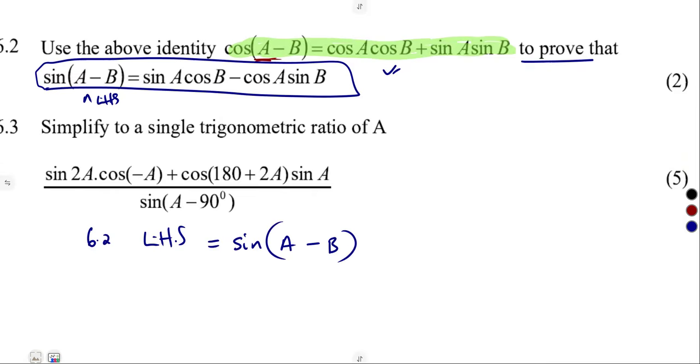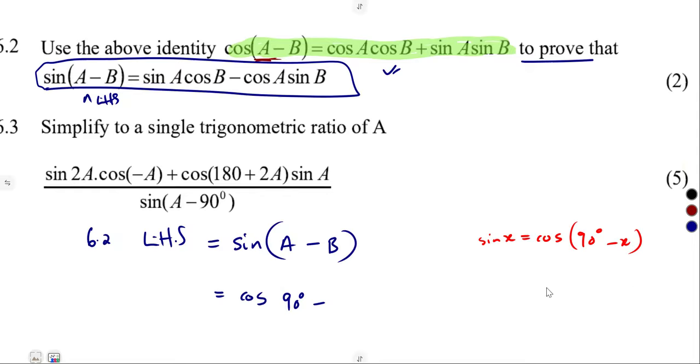We must change that sine to look like a cos. Remember, a sine can be changed. Sine of x from our cofunction is cos of 90 degrees minus x. So sine of an angle is cos of 90 degrees minus that angle.